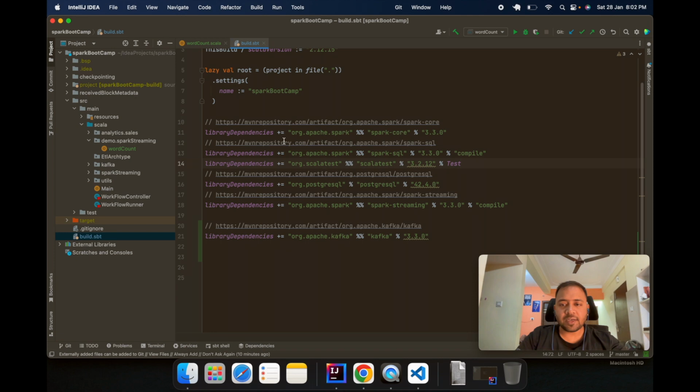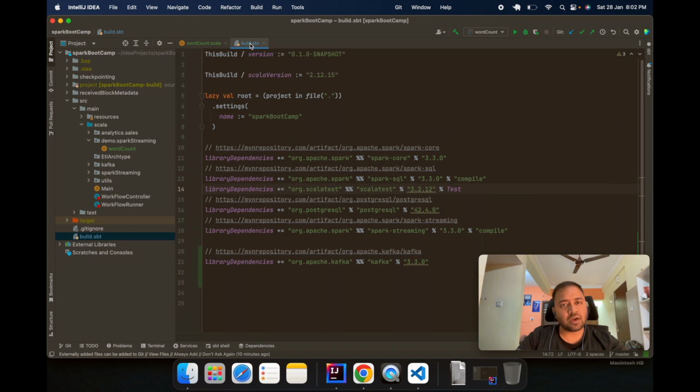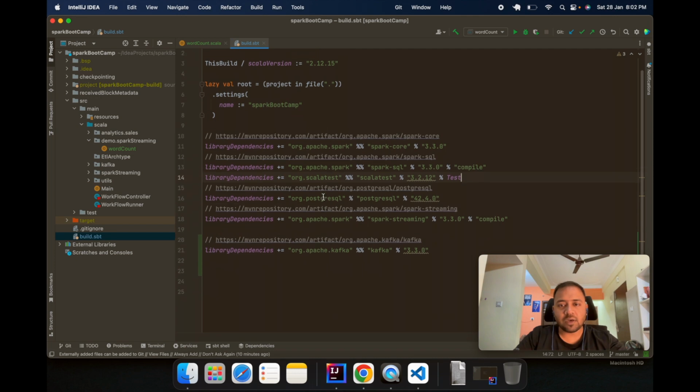So while creating the project, you can just click on SBT. These are very simple steps. You can just type on Google how to create a Spark Scala code based project using IntelliJ, and you will find dozens of materials. I'm using SBT, and in SBT I have already installed Spark, and I am using Spark SQL. You can use any version.